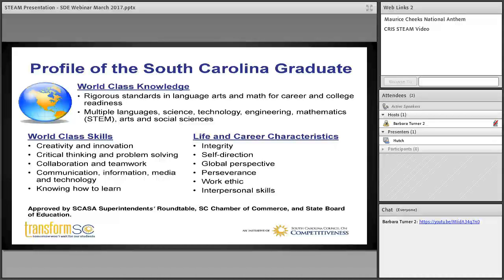When we talk with community members, we hear, we want students coming out of school not just with content knowledge. We want them to be able to work well with others. We want them to have those skills to be able to think creatively and whatnot. And so the things that we're able to offer to our students here help create that well-rounded individual, and not just in content-related ways.